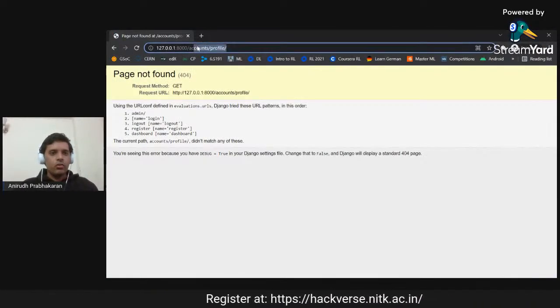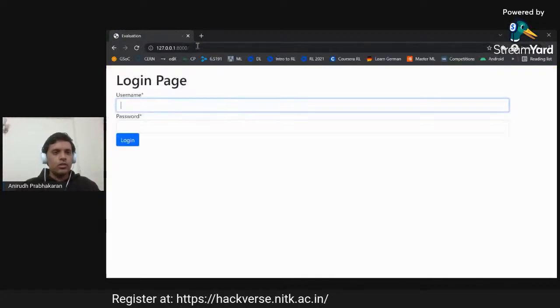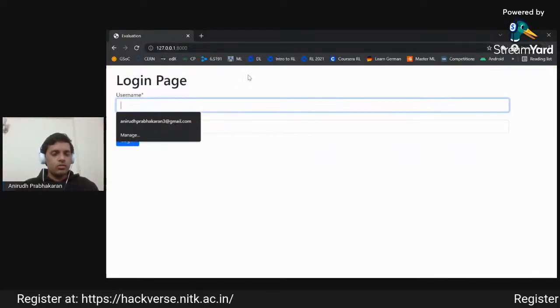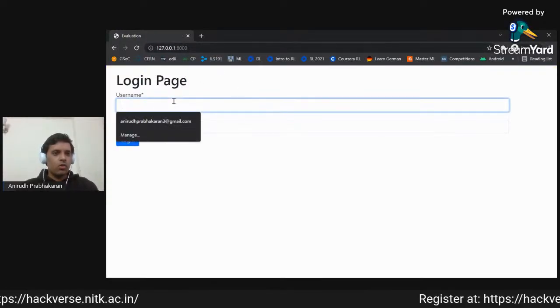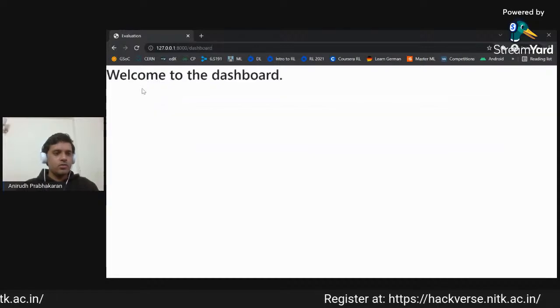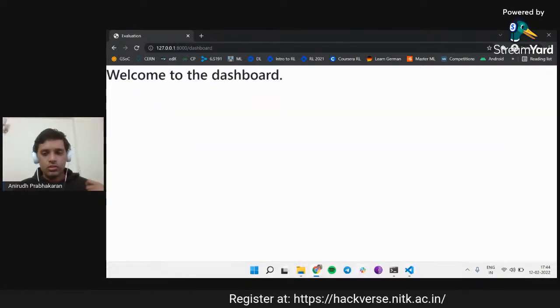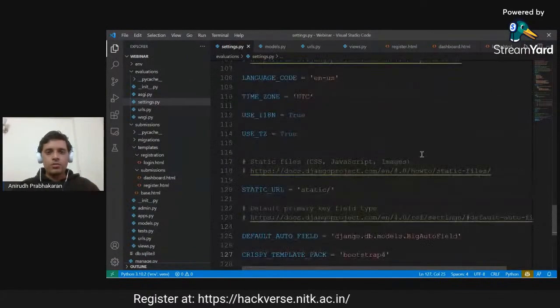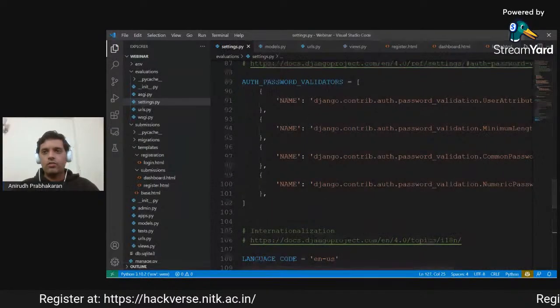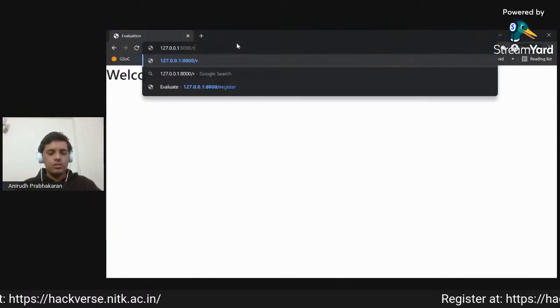So now if I try to log out, let's see what happens. It will go to the login page, that is the home page. Once I'm in my login page, it will go to the dashboard. Okay, so this was the entire of this part.